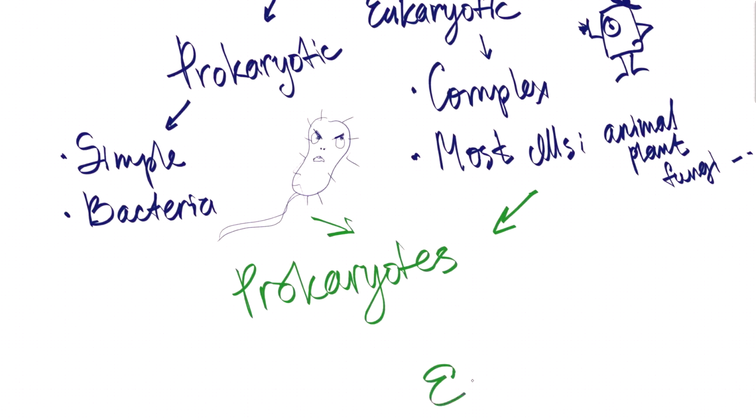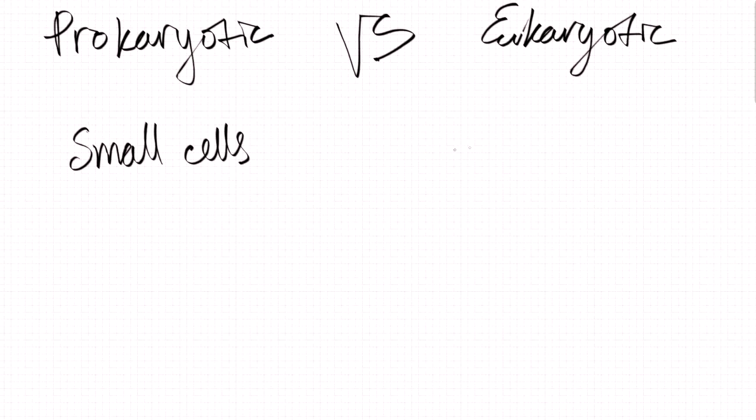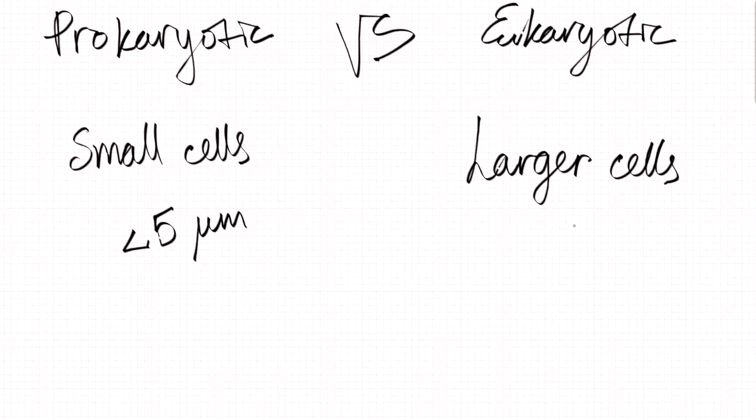So, in order to understand the difference between prokaryotic cells and eukaryotic cells, it is better to discuss them through comparison. First of all, the size of prokaryotic cells differs from the size of eukaryotic cells. Normally, prokaryotic cells are smaller than 5 nanometers, whereas eukaryotic cells are larger than 2 nanometers, and sometimes can get several centimeters big.